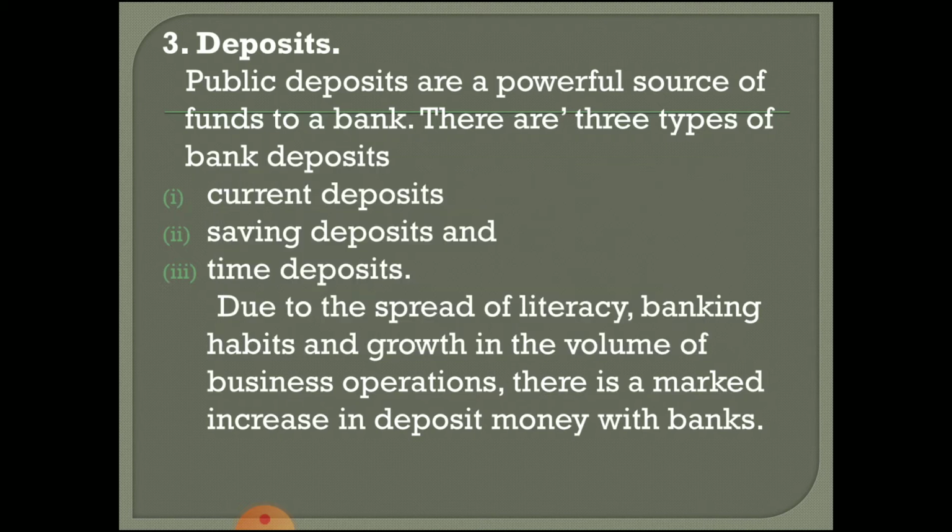interest. So it is a powerful source of funds for a bank. There are three important deposits: current deposits, savings deposits, and time deposits, which are called fixed deposits. So what does the bank do? The bank will create literacy among the people. They will educate people that saving is good, investment is good, and try to create saving habits in people's minds. Due to the savings and investment of the people, the bank will get a lot of funds. With those funds, the bank will start providing loans and advances. So this is a very important source.